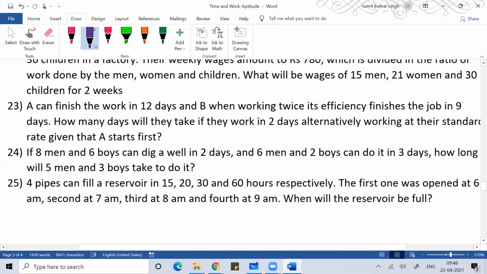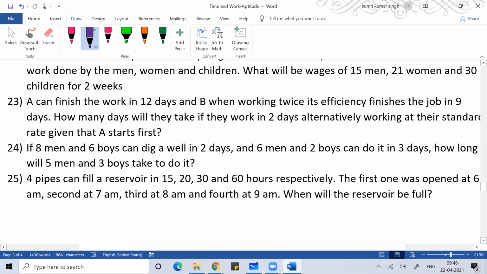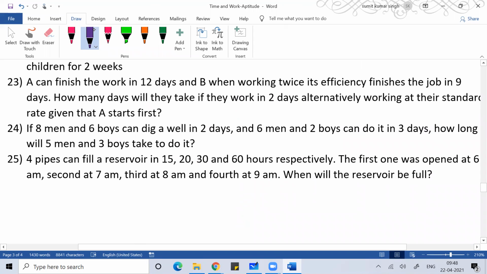So with the same formula, you can solve the problem very easily. The formula you need to use is M1 D1 by W1 is equal to M2 D2 by W2, and you will get the answer very easily. Like if you see this question number 24, if 8 men and 6 boys can dig a well